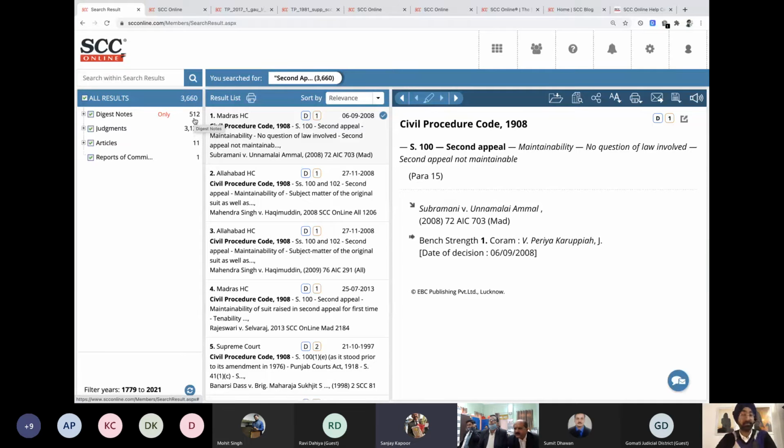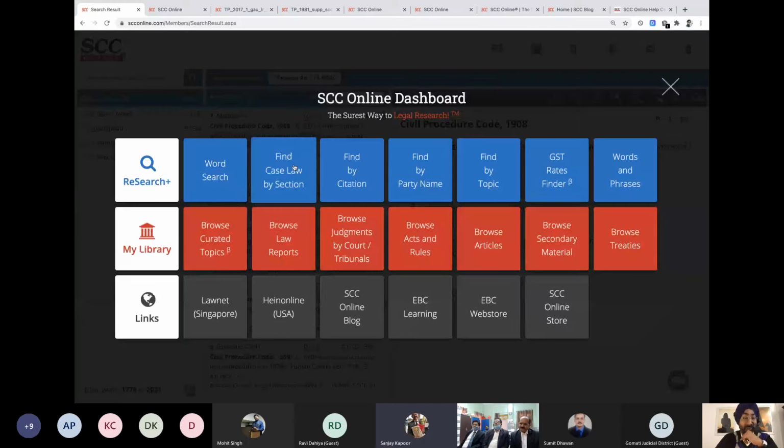But you see, second appeal maintainability. Oh, there you are. So can you tell us some magic? How is this actually working? The magic which we need to learn is how to do good query formulation. I suggest one query to you. I'll take that long example, and you can tell me.